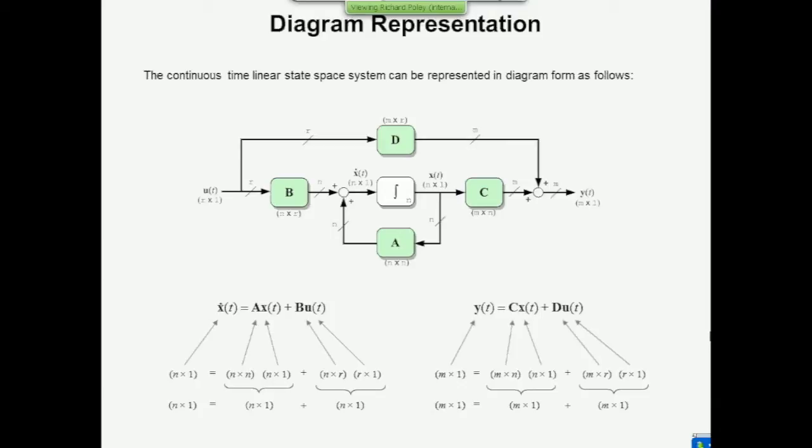I want to point out at this point that all of the systems that you come into contact with will have a state equation which looks like this. There may be different dimensions involved, and if we're talking about discrete time systems, then the notation may be slightly different, but they'll all look like this. However, the output equation is not always like this, and in particular, it's very often the case that the D matrix is 0.